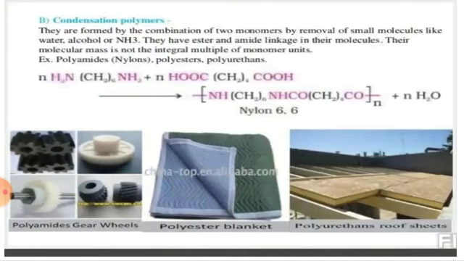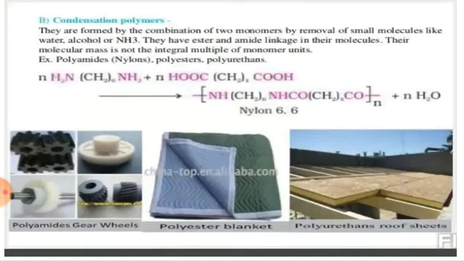The repeating unit of the polymer will not contain the same elemental composition as that of the monomer. Here the repeating unit is there. It does not contain the same. If the carbon is 5 in the reactant, the carbon will be 4 in the product. If hydrogen is 6, hydrogen will be 3, and so on. I am just giving an example. The elemental composition of the monomer and the repeating unit will not be the same. It occurs by a series of condensation steps until a high molecular mass polymer is obtained.